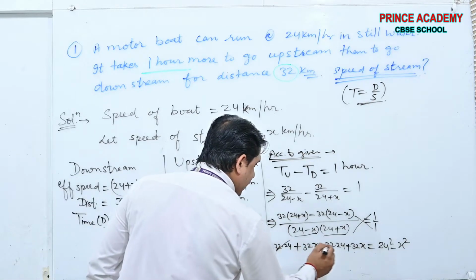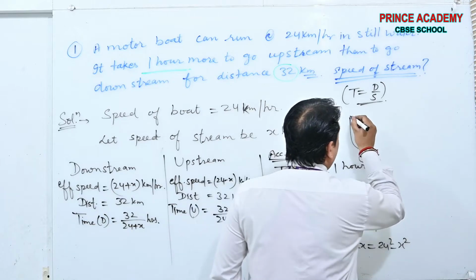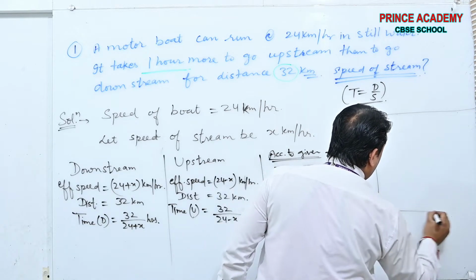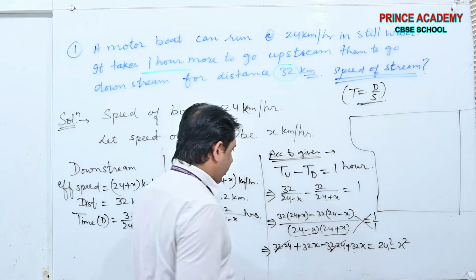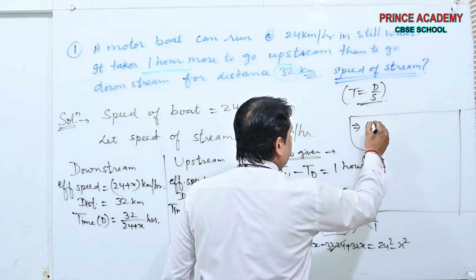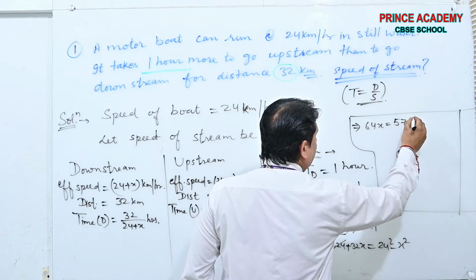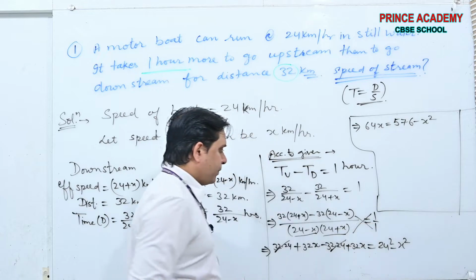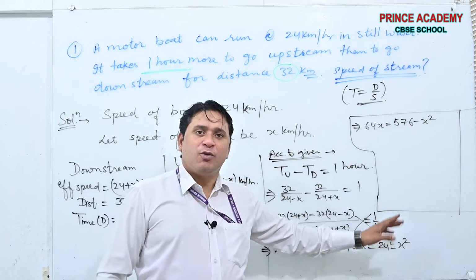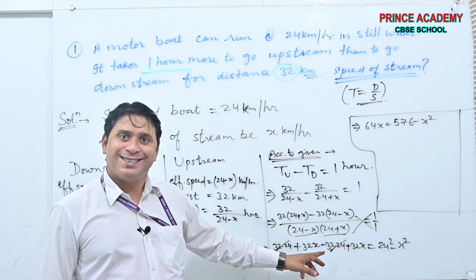Here this portion is cancelled. Okay, I am writing here, and then we will solve this question. The output will be, see, what the output will be: 64x is equal to 576 minus x square. 24 square is 576.